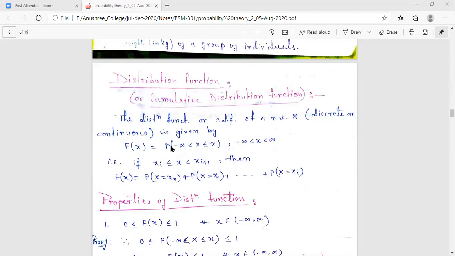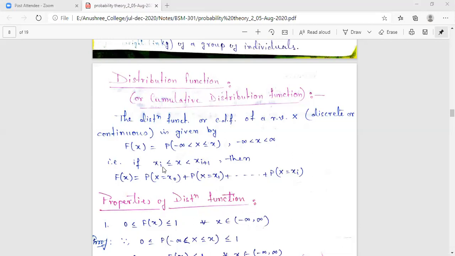What does it signify? Capital Fx is the probability that the random variable x will take a value ranging from minus infinity to that particular value of x. Whenever we evaluate capital Fx for a specific interval, we need to check which part is included. For the interval xi less than or equal to x, strictly less than xi plus 1, xi is included and xi plus 1 is excluded.